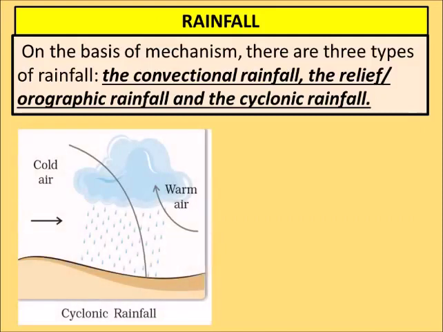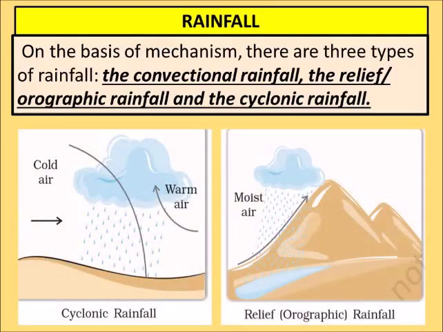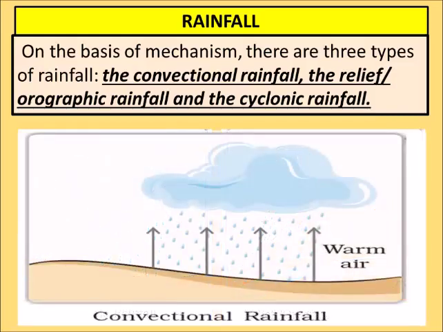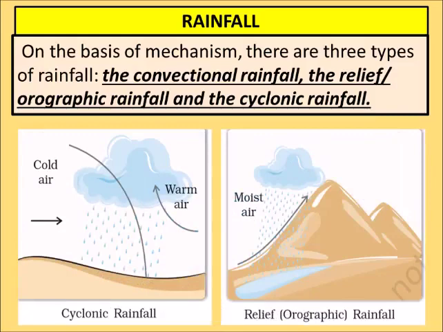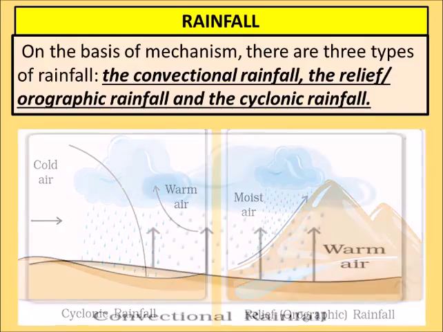On the basis of mechanism, there are three types of rainfall. First is known as convectional rainfall. Second is known as relief rainfall or orographic rainfall, and the third is cyclonic rainfall.